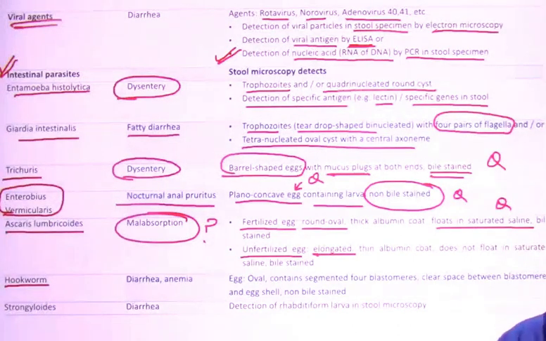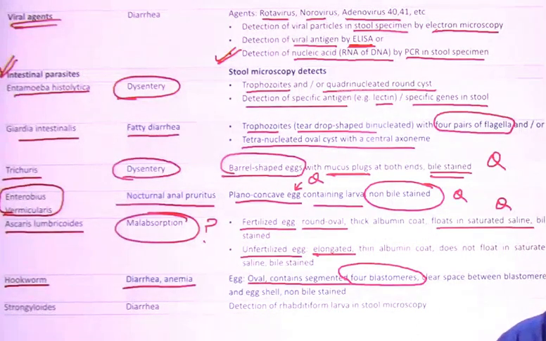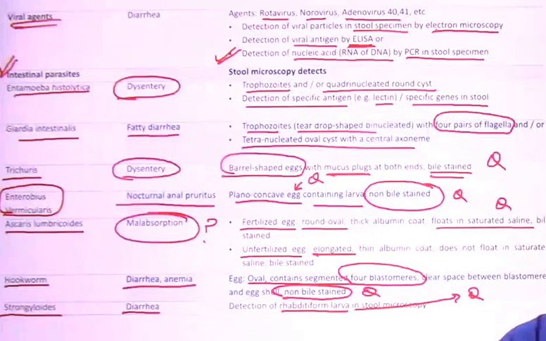Then the unfertilized dips down. Talking about the hookworm, also termed as Ancylostoma duodenale, associates with what? Diarrhea and anemia. Even Trichuris is also associated with anemia, and the egg of this is having what? 4 blastomeres. Typically 4 blastomeres is there, and there is a clear space. Important to remember it is also non-bile stained. Then you have Strongyloides stercoralis, which also associates with diarrhea. And what you detect in the stool sample, another INCT question, that you are able to find out what? Rhabditiform larvae in the stool microscopy. In the case of what? Strongyloides.